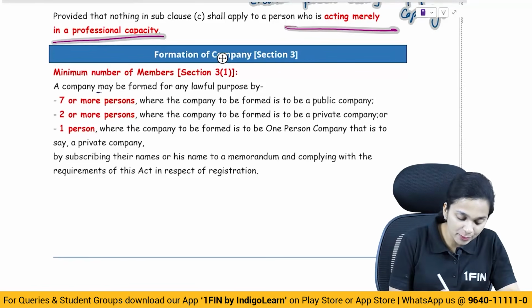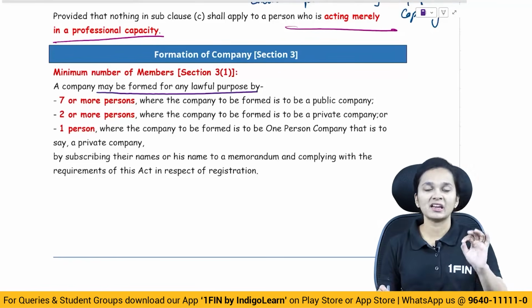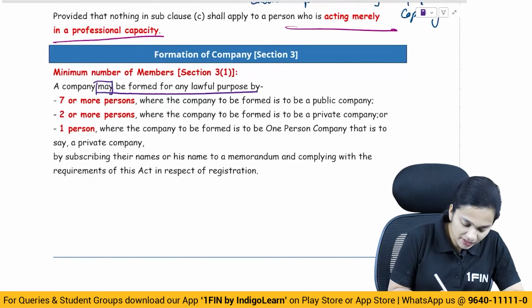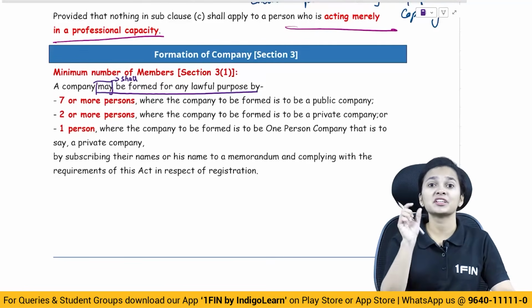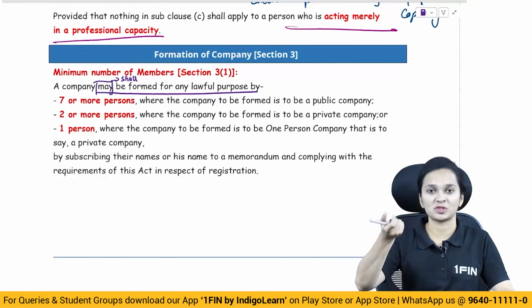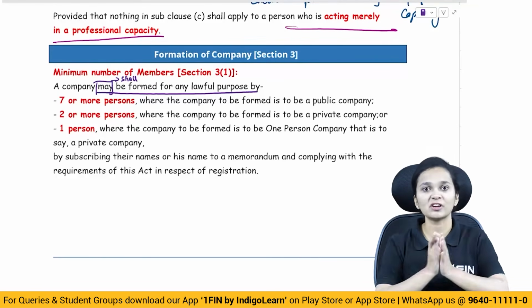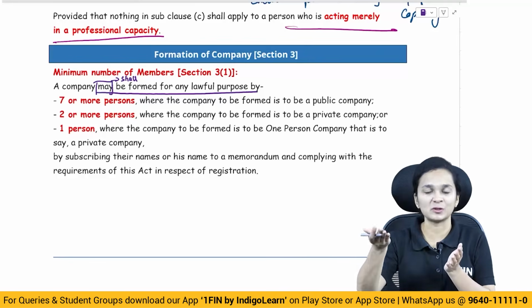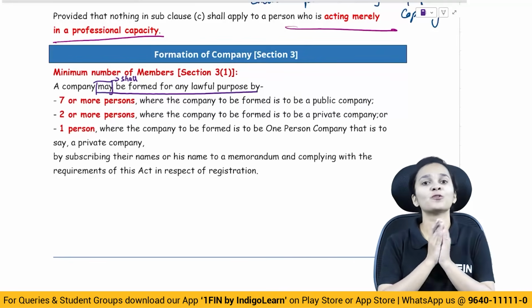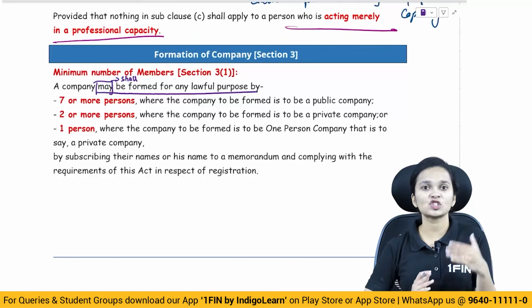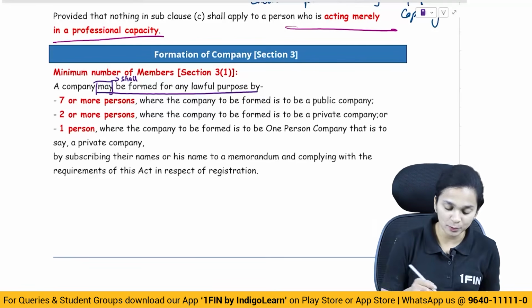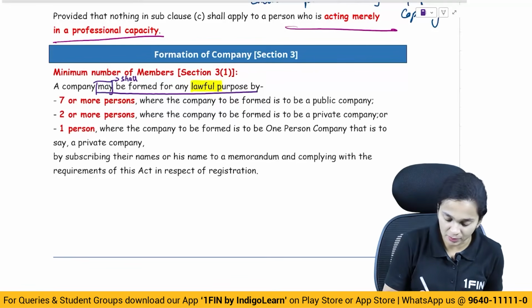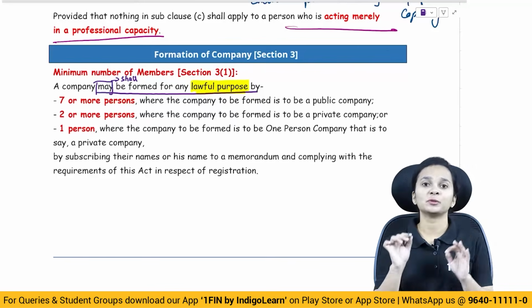It says a company may be formed for any lawful purpose. Here the word used is may, but it shall be read as shall, because if we go into the rules of interpretation, using the word may gives another option. Here there is no other option. You cannot form a company for any unlawful purposes. Your company shall be formed for lawful purposes only. So here the word may shall be construed as shall. So whenever we are incorporating a company, it should be for a lawful purpose only.